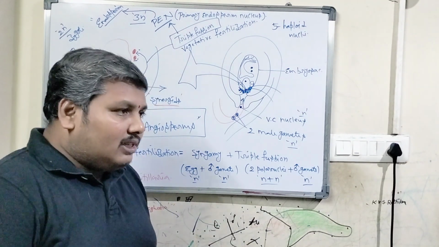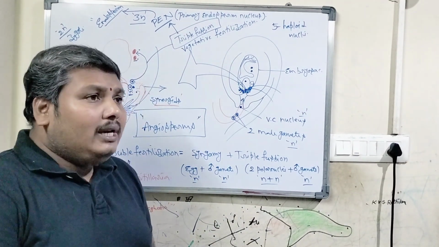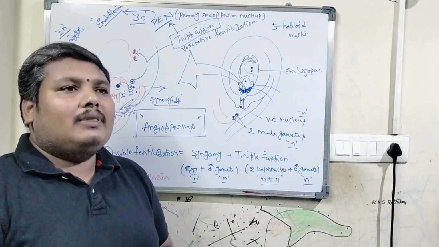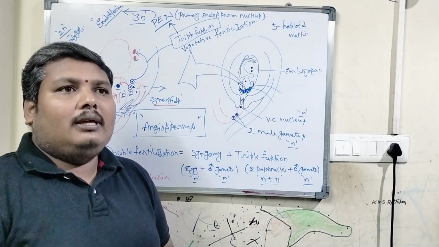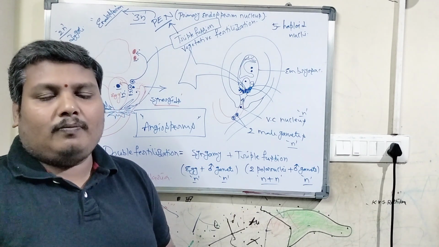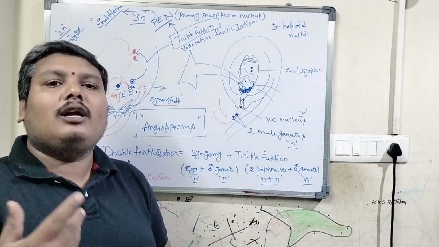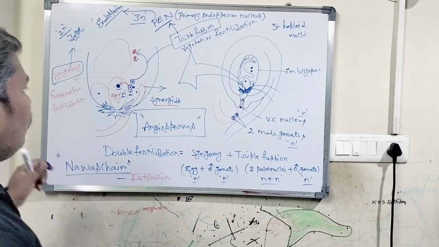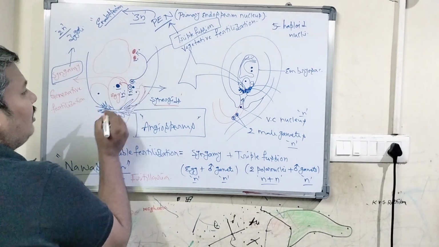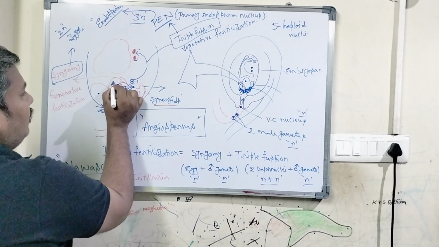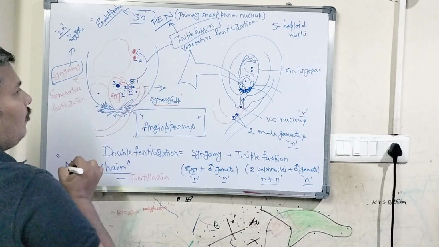And there is another question: how many cells are involved in double fertilization? Look at that, the total number of cells involved in double fertilization is 1, 2, 3 and 4.